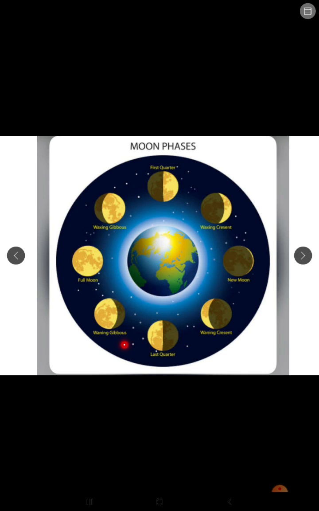Similarly, the moon after the full moon begins to reduce in size. Again, you will find that after full moon it has started to reduce in size. This is called waning of the moon. The waning moon goes through the gibbous, half moon and crescent stage.